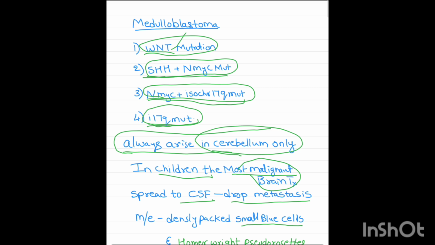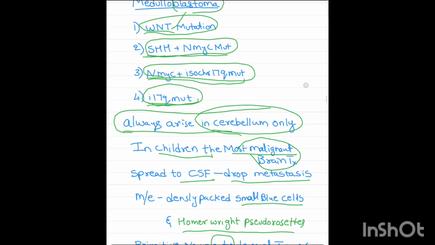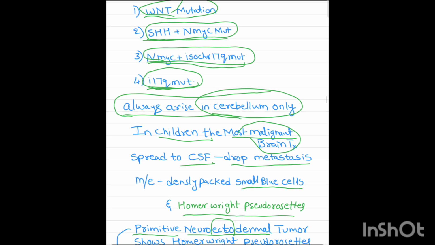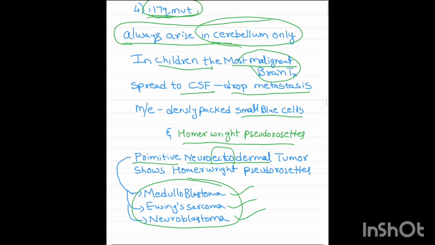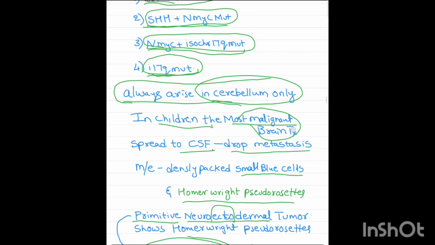Next, it is always in the cerebellum. In children it shows malignancy. Blastoma refers to a grade 4 tumor, right? Blastoma is grade 4. In CSF, drop metastasis, densely packed blue cells, Homer-Wright pseudorosettes, neuroectodermal: medulloblastoma, neuroblastoma, Ewing sarcoma. This is all about medulloblastoma.